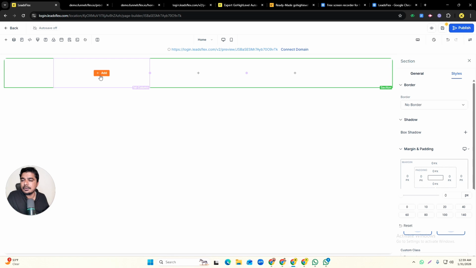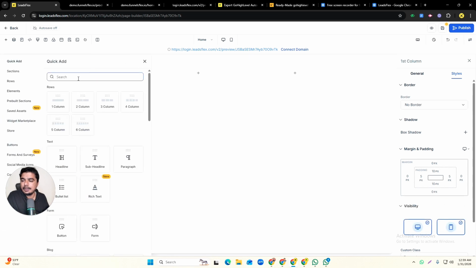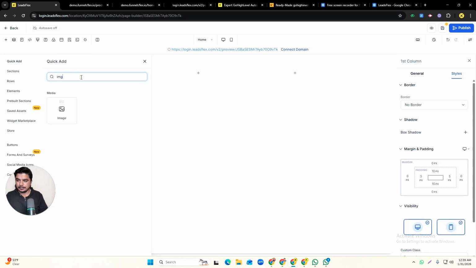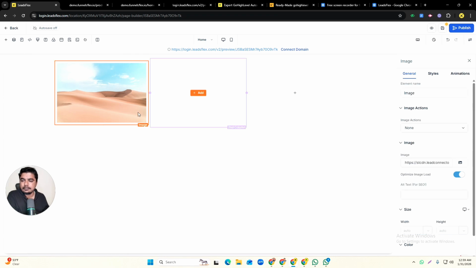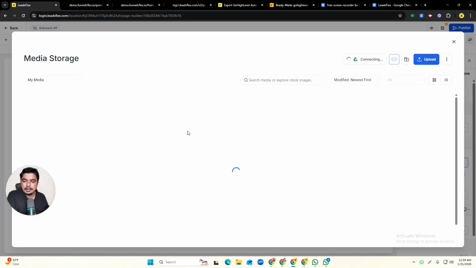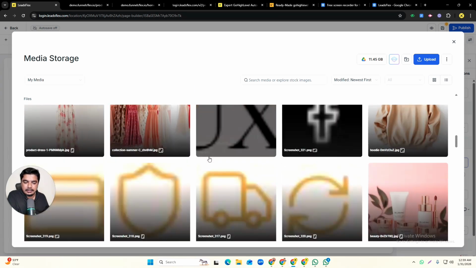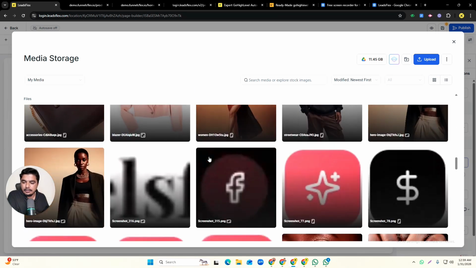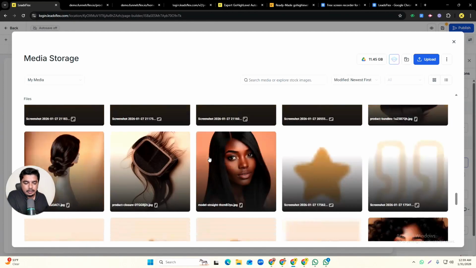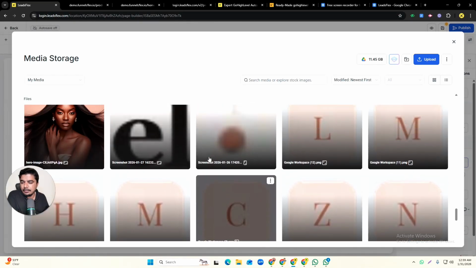In the first section we will add the logo here. We will say image, and we can go with this one. We have all the media here. I just say logo one, and we will find the logo here.